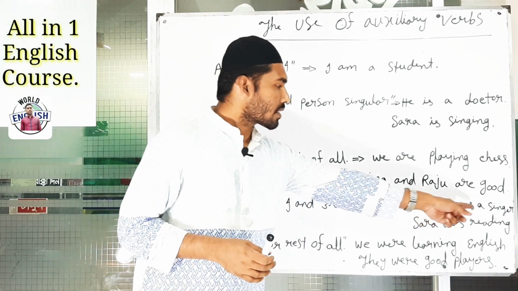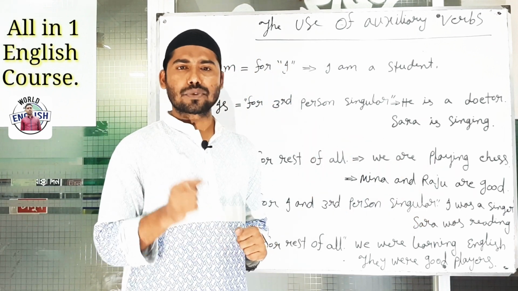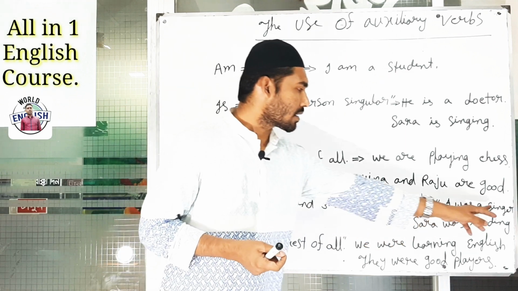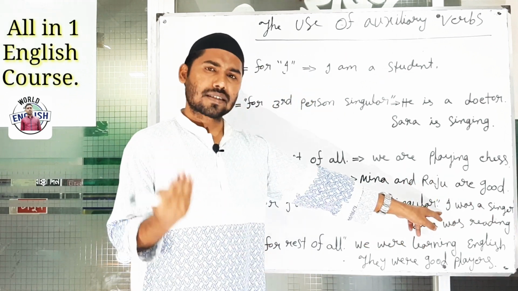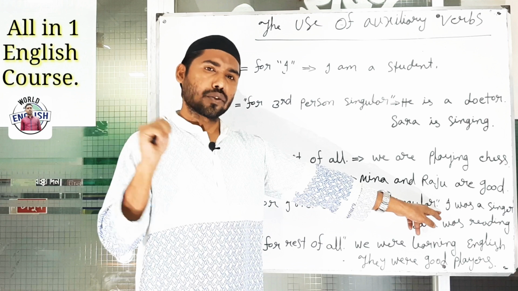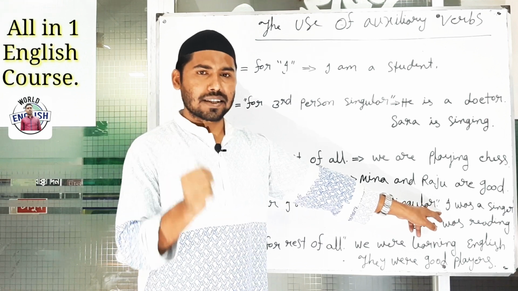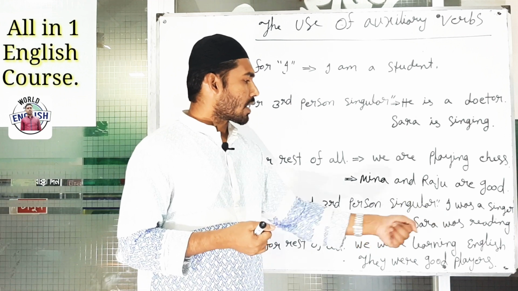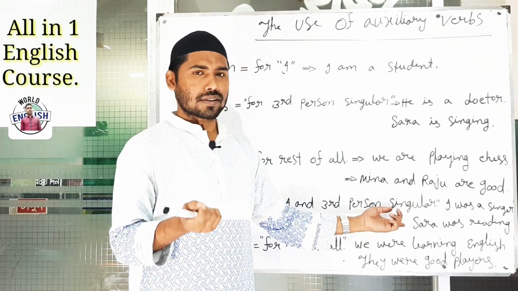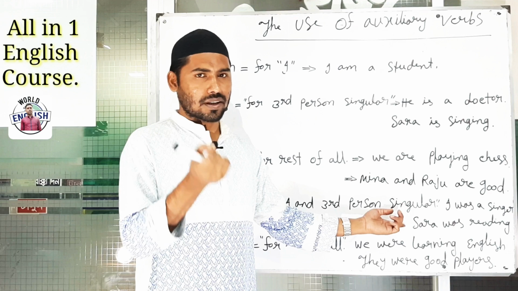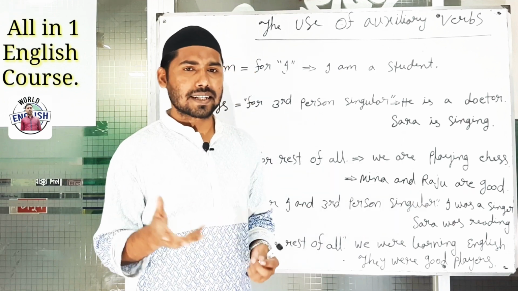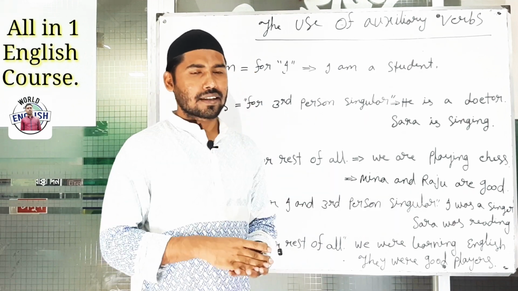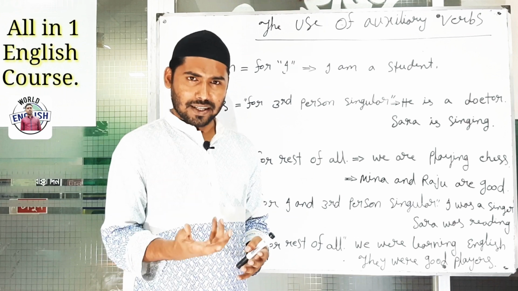So I was a singer. For I we will use was. I was a student. I was going home. I was swimming in the river. I was talking to my friend. Next, Sarah was reading. Sarah is a third person singular number. So Sarah was reading. He was singing. Sakib was playing, like this.